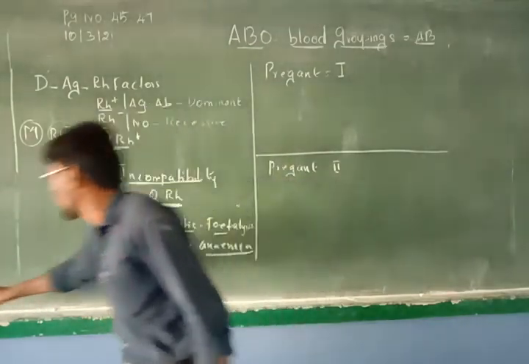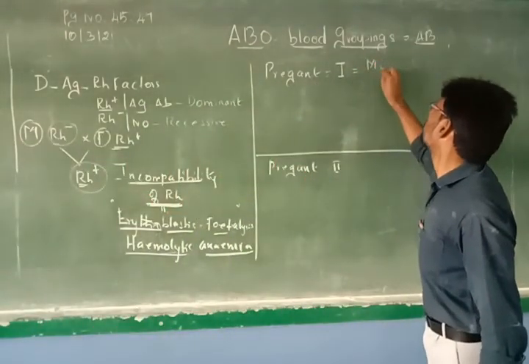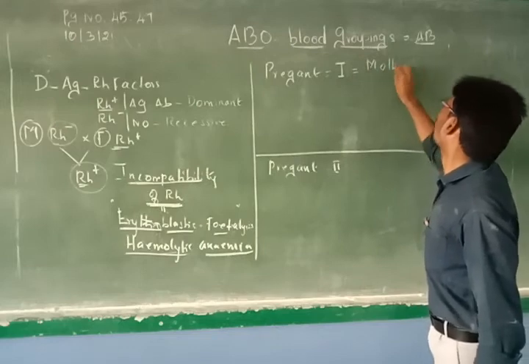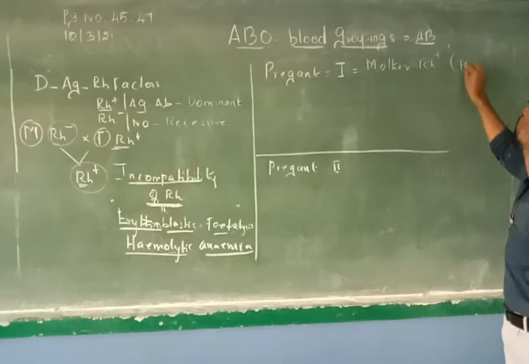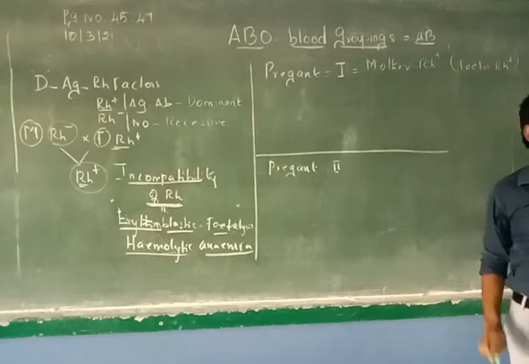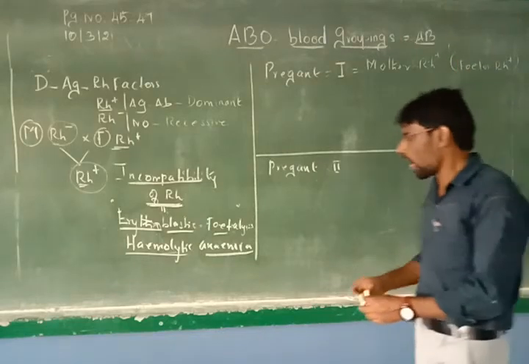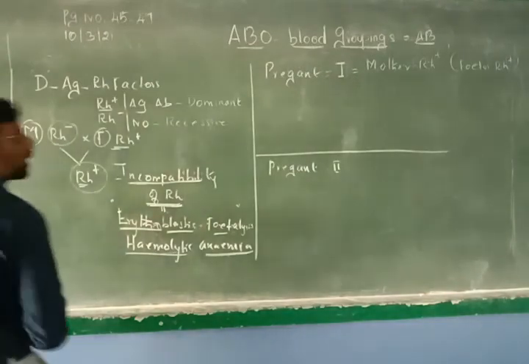I will just take down that situation here. In this, the mother is Rh negative, and the fetus which is going to form in the womb of the mother is Rh positive, because the father is Rh positive.